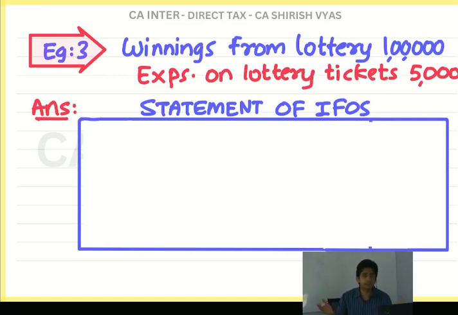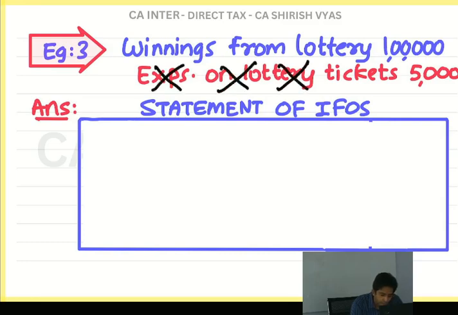So winnings is taxable income, so you should deduct the expense. Okay. But for winnings, government does not allow you to deduct the expense. This is an exception. Generally, any taxable income, deduct the expense. But for winnings, expenses are not allowed.